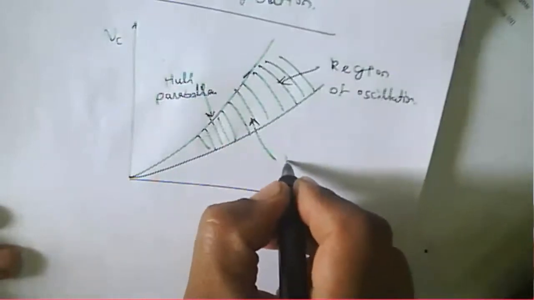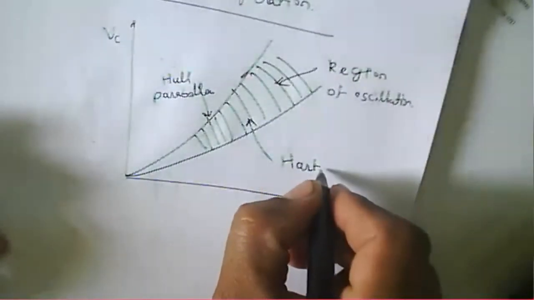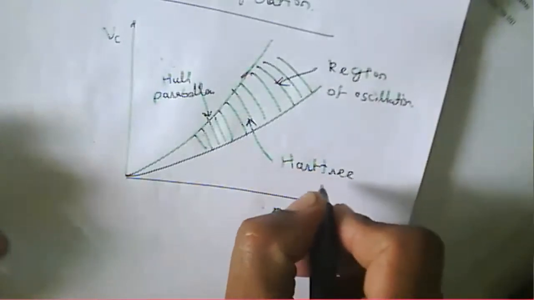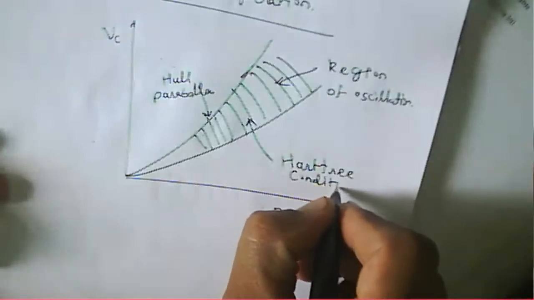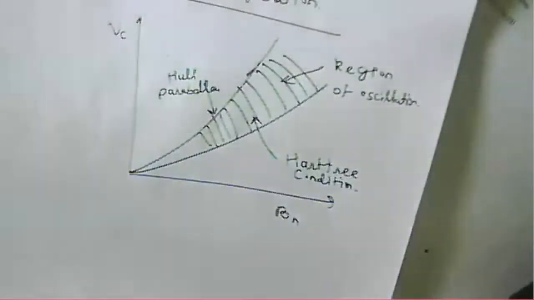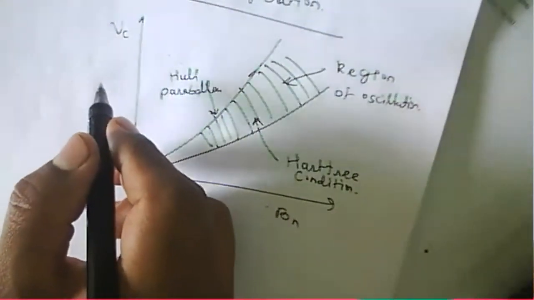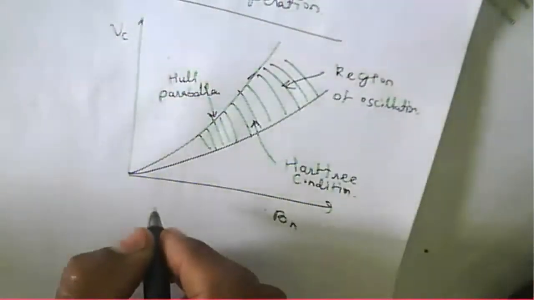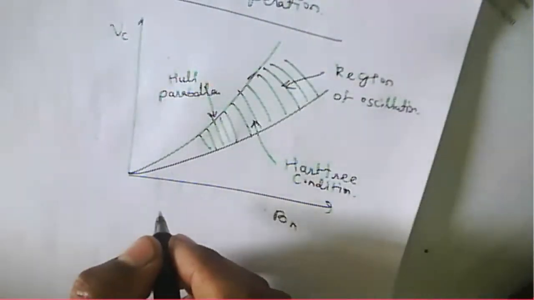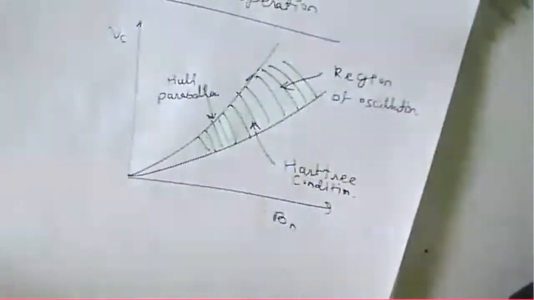This is a condition where BC and B are matched. We can say that is the Hartree condition. Okay, so what does the Hartree condition mean? We consider an appropriate voltage value V0. Generally, a magnetron operates in a pi mode of operation, and for some value of voltage, oscillation takes place.